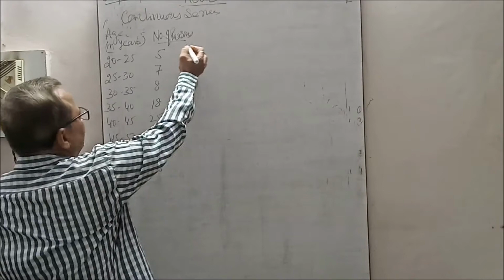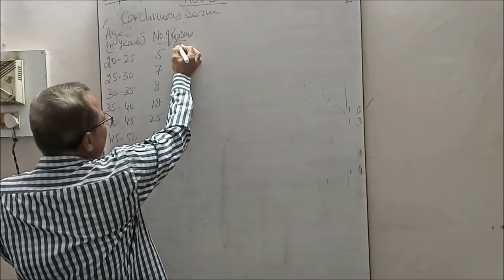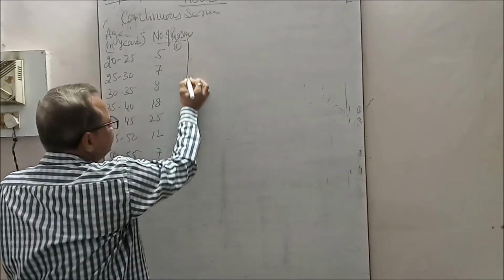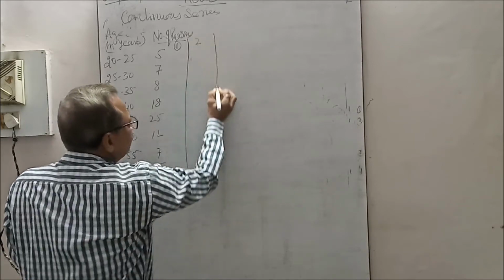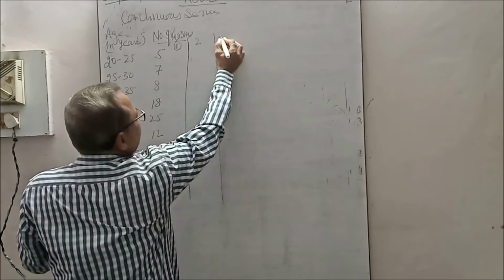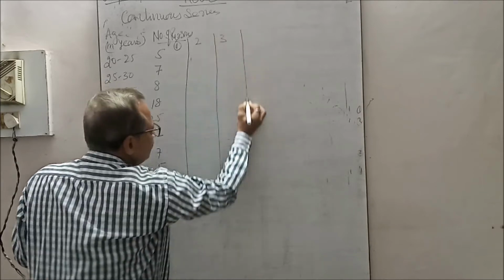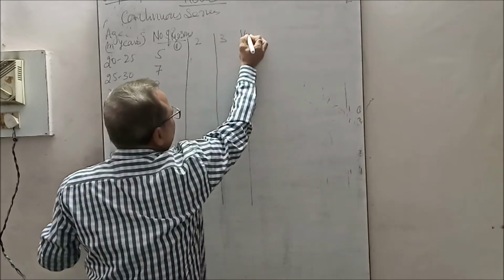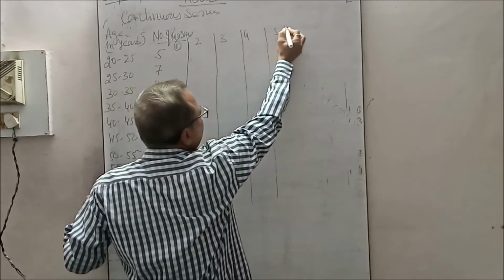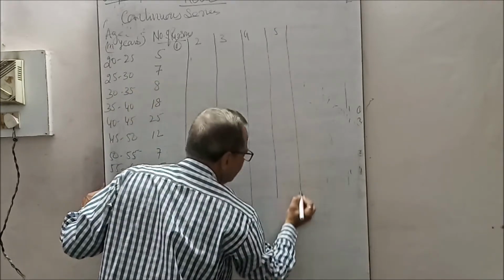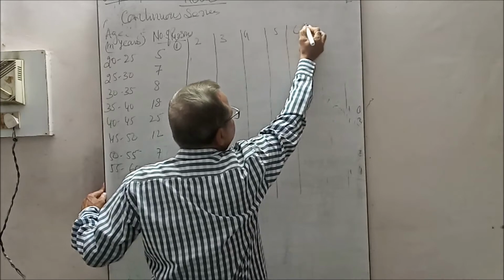Grouping table: number 1 column, number 2 column, number 3 column, number 4 column, number 5 column, and number 6 column.